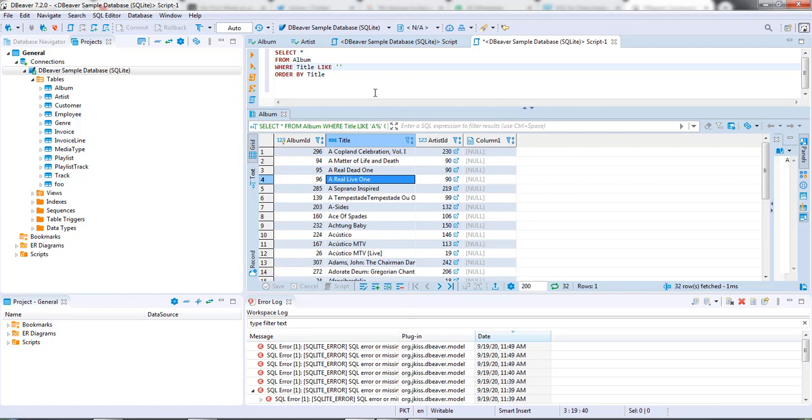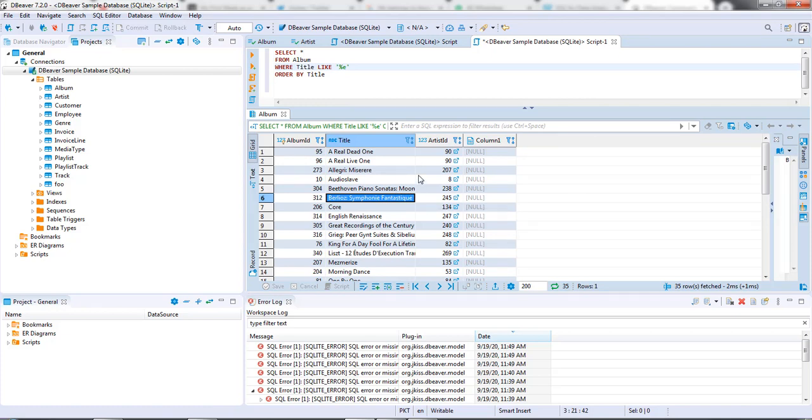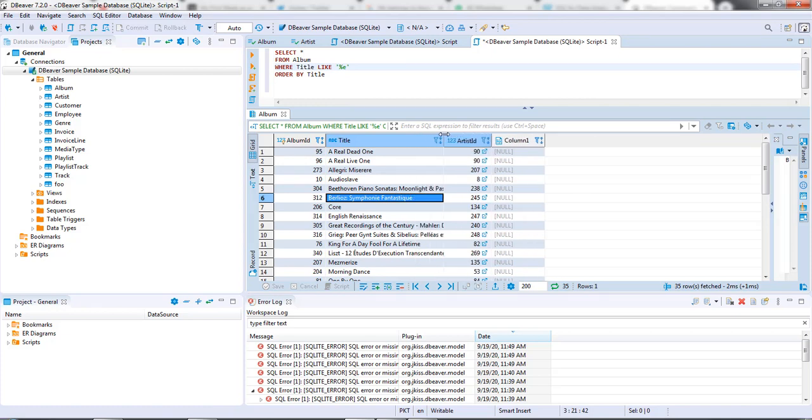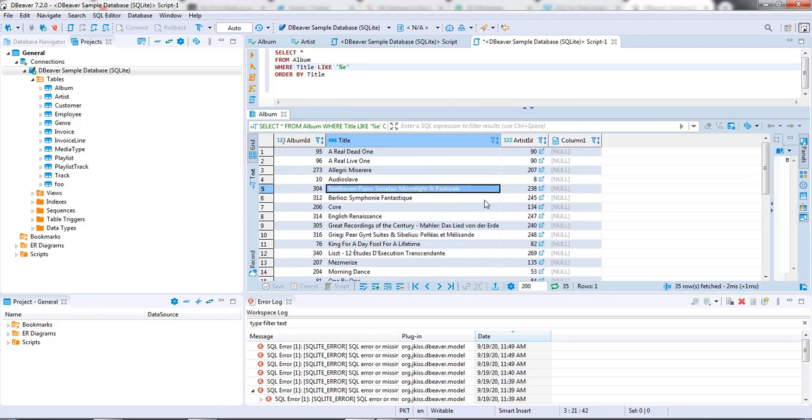How do I do that? I type in the percentage sign, and let's say I want to return all rows in which the title ends with E. Play over here, and yes, as you can see, this ends with the E. All of these rows have titles which end with the letter E. So that was the basic introduction to the LIKE command.